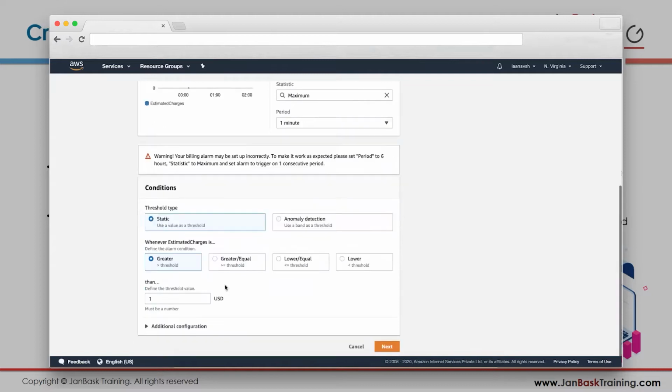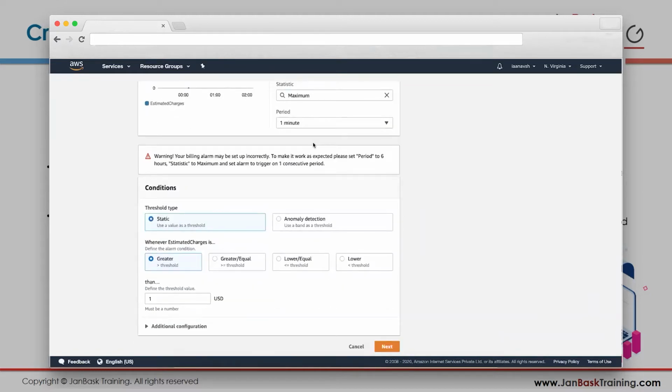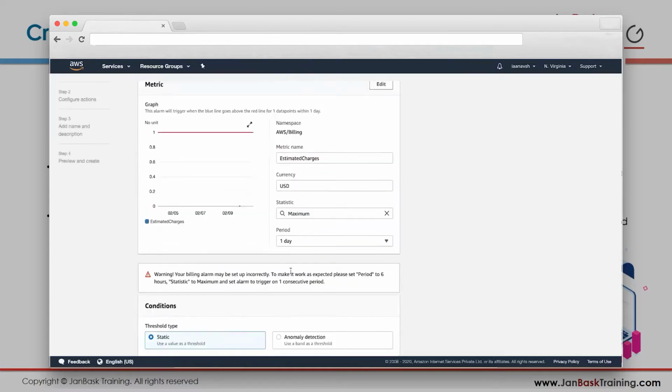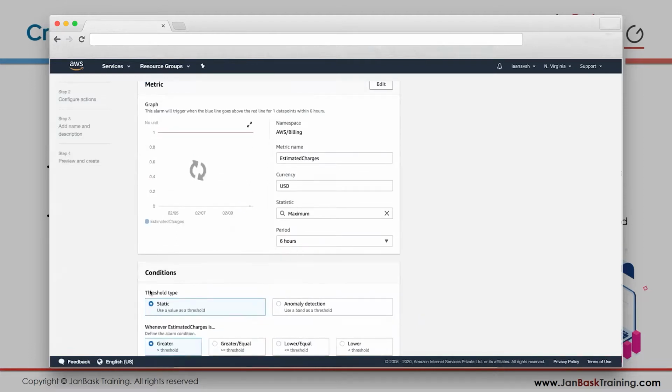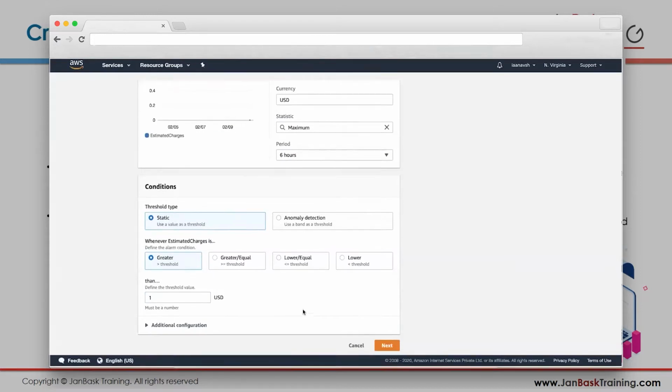In a minute, if it crosses $1, but that is very short, you won't cross $1 in a minute unless you're spending something really big. So let's make it 6 hours, or you can even make it a day. So if in a day you exceed $1, you will be given an email. So for now let's keep it 6 hours. Use a static value greater than 1 hour.